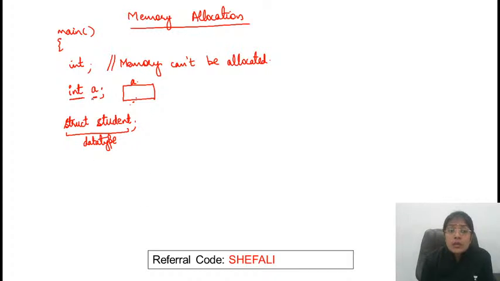What is this? This is just the data type. After the data type, have we declared any variable? Have we used any variable? We have not used any variable here. So this is just equivalent to writing just int. So in this case also it won't get memory, can't be allocated. When will the memory be allocated? When you will be using some variable. So have you observed here? Here the data type contains 2 words.